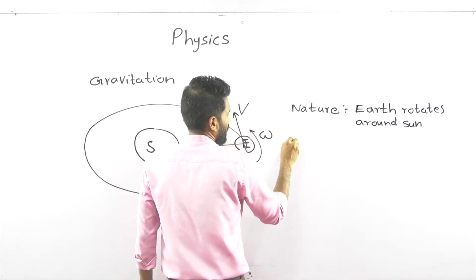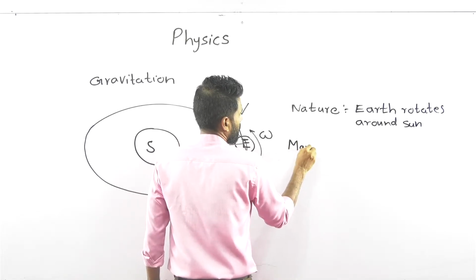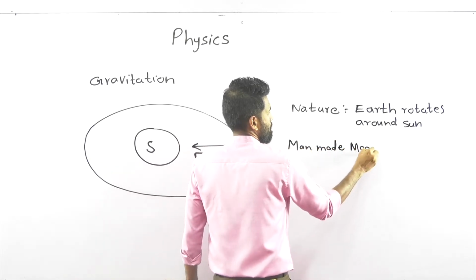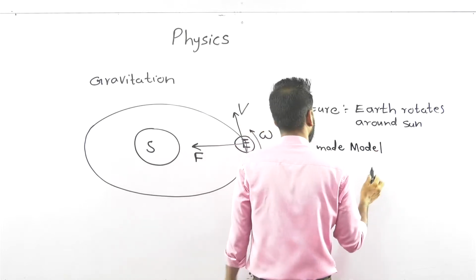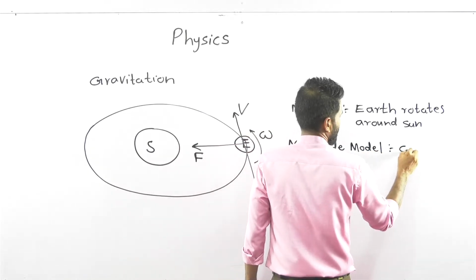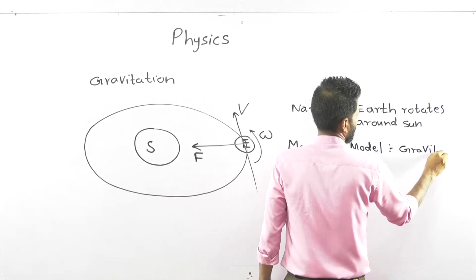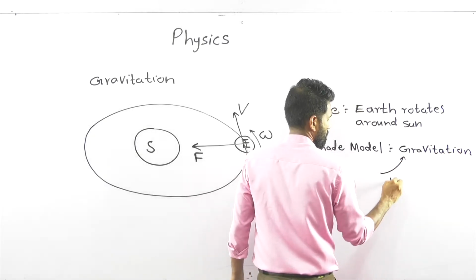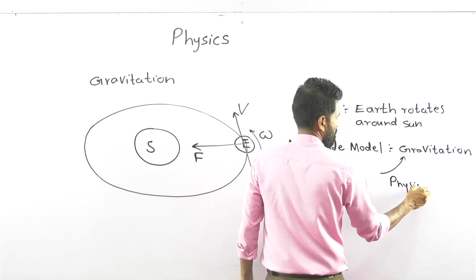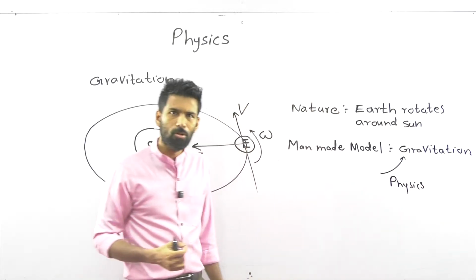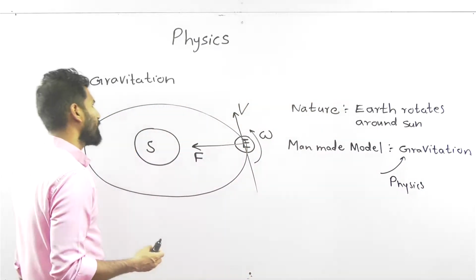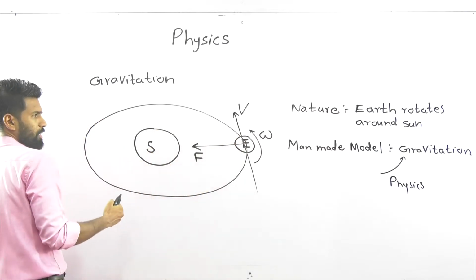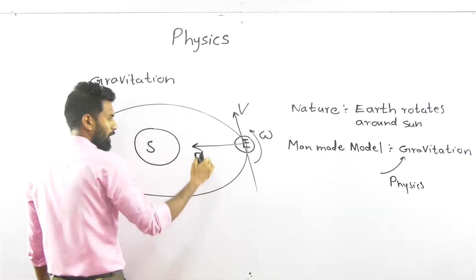So what is the man-made model to explain this? Gravitation. This is physics: explaining the nature through man-made models. When you are explaining this phenomenon through gravitation, what do you get?